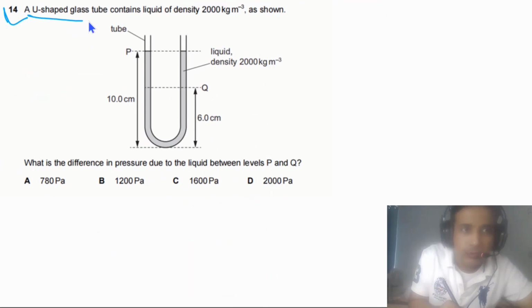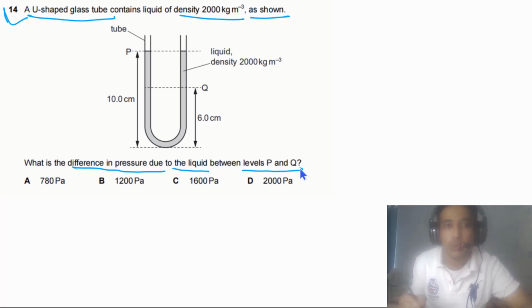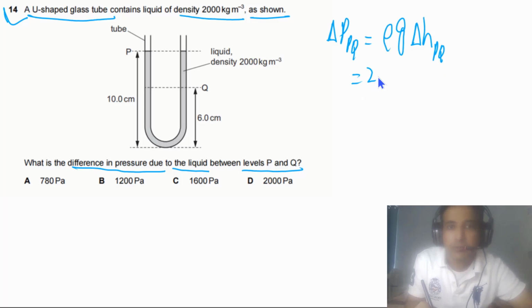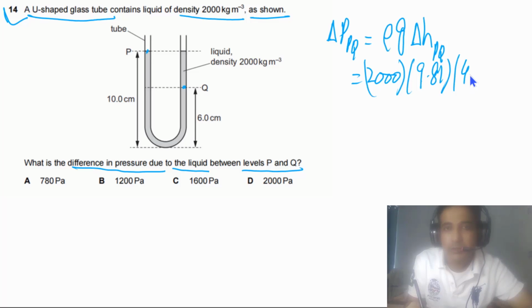Question 14 says a U-shaped glass tube contains liquid of density 2000 kg per cubic meter as shown in the figure. What is the difference in pressure due to the liquid between levels P and Q? So simply we need to calculate delta P PQ, and this will be equal to rho g times delta h PQ. Density of the liquid we have, that is equal to 2000 kg per cubic meter, and value of g is 9.81, and the difference in height between this point and this point is 4 centimeters. So we can say this is 4.0 times 10 to the minus 2.